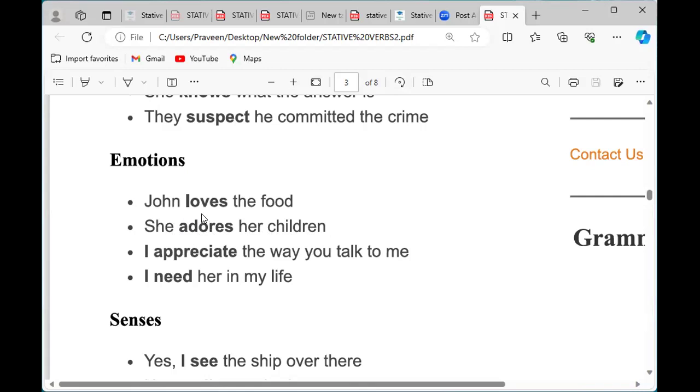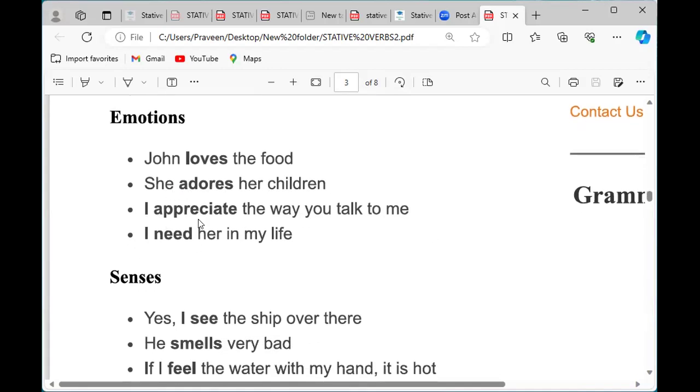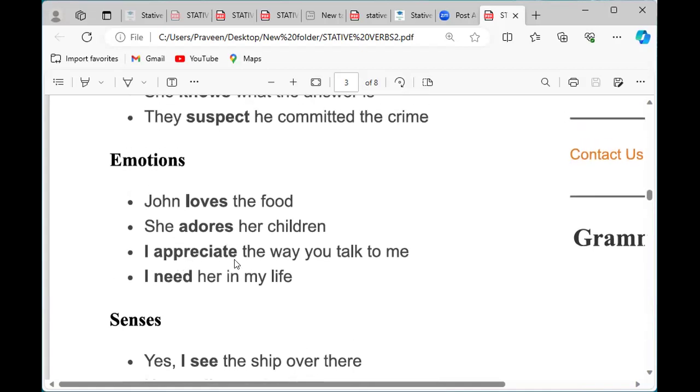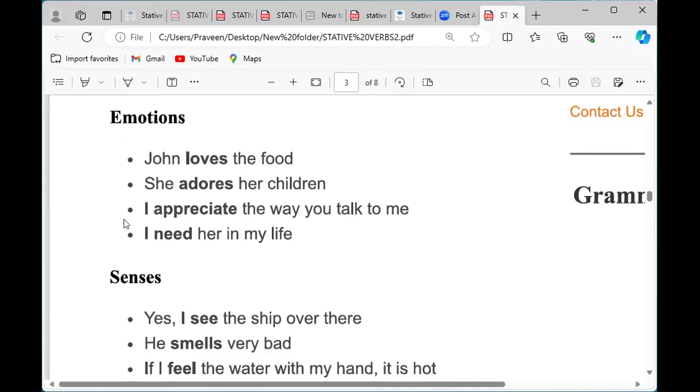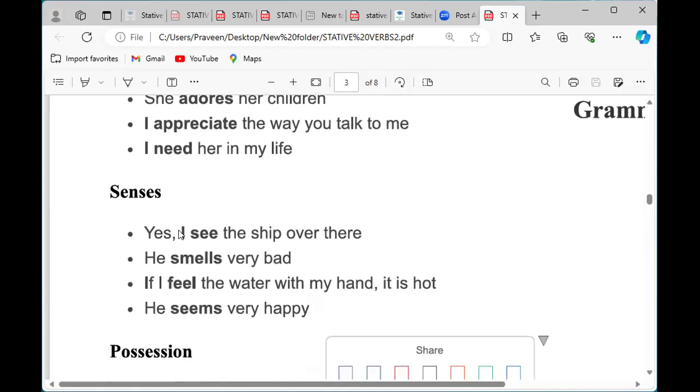Adores means strong love. I appreciate the way you talk to me. Appreciating, as I said before, is valuing, giving respect and being grateful to that person. We recognize and respect what someone is doing. Emotions. I need her in my life. These are all stative verbs.